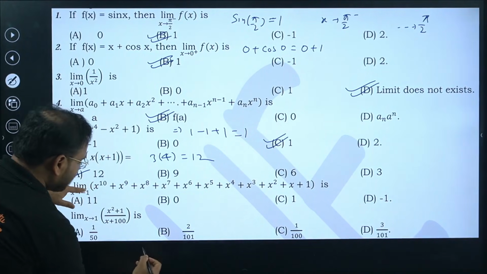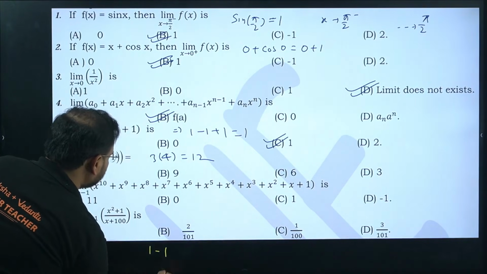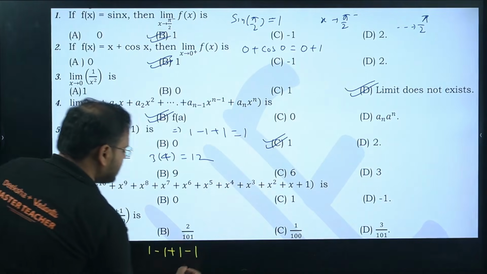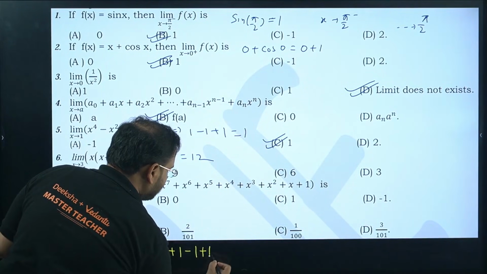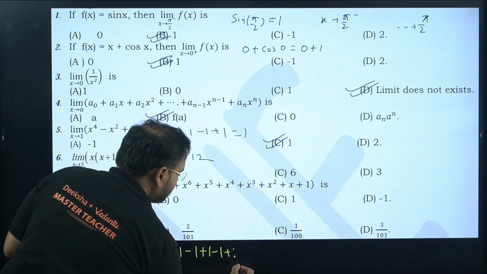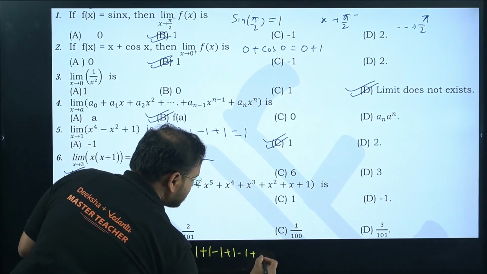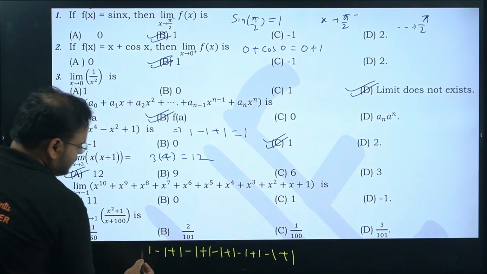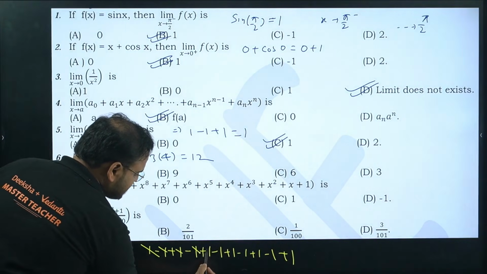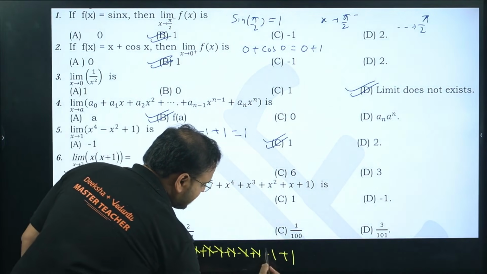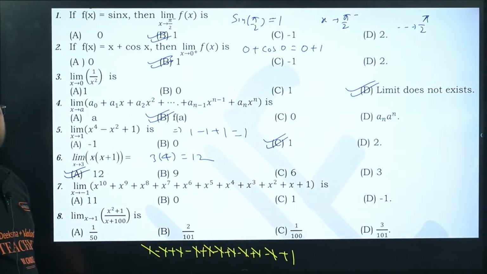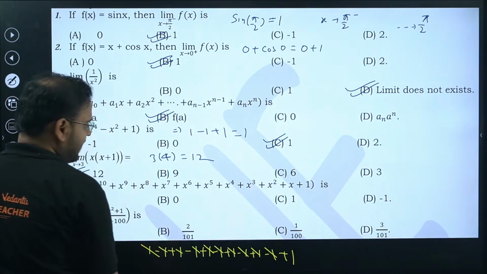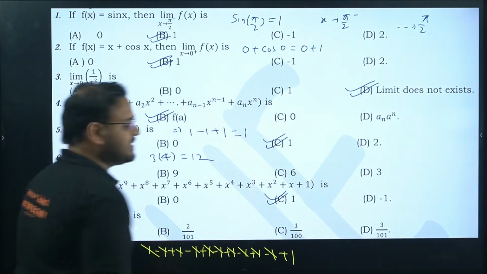Check here. For x power 10 it will be 1. You'll have minus 1 for 9. For even power it will be positive only. So 8 also positive. 7 minus 1. 6 again plus 1. 5 minus 1. 4 plus 1. 3 minus 1. 2 plus 1. x minus 1 plus 1. Check. So this is all cancelled. Plus minus, plus minus, plus minus. What is left? Only 1 is left. The answer will be again 1. Option C is the correct choice.